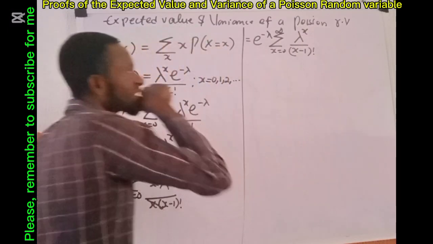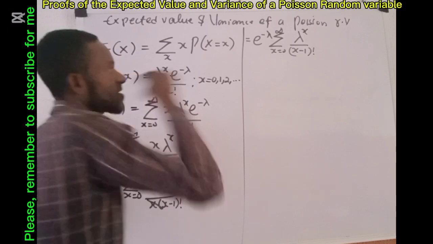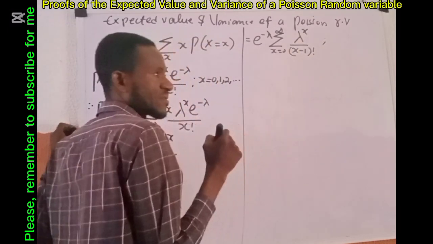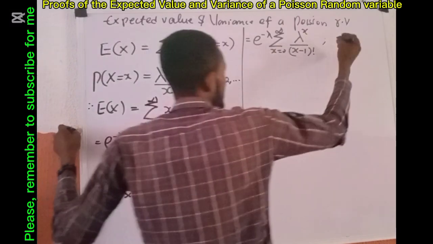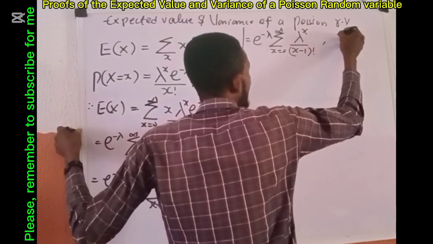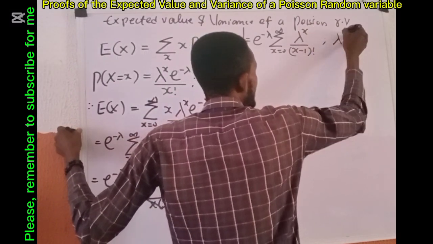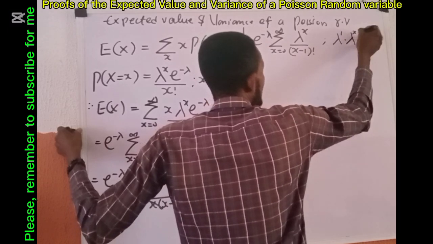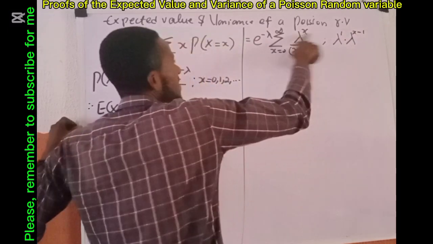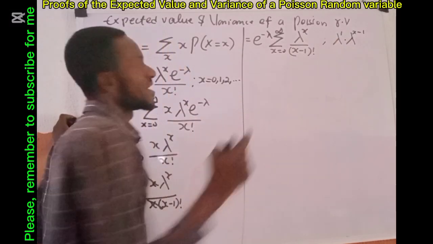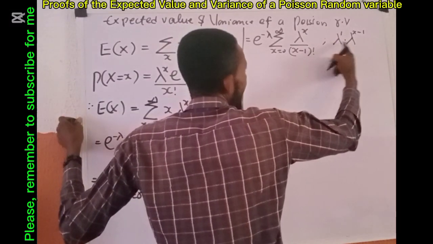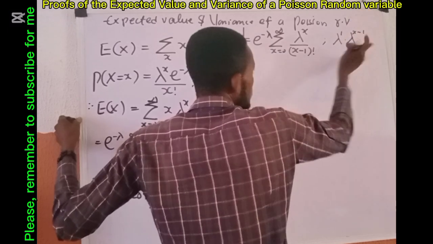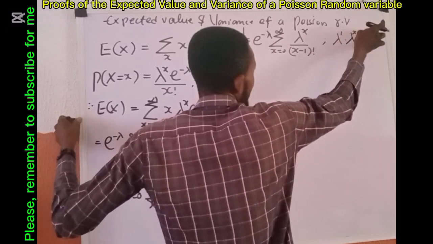And before I say that let, I want to ask you a question. I have here lambda raised to power x. Can this lambda raised to power x be written as lambda raised to power 1 multiplied by lambda raised to power x minus 1? Of course, this and this are the same thing because the base here is lambda, the base here is lambda. In multiplication of indices, you take one of the bases and you add the powers.